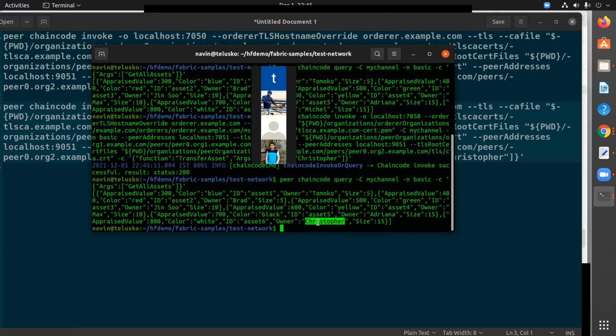But then what if you want to know who is the old user? So basically Hyperledger Fabric maintains two ledgers, right? One is the transaction log and the second one is the world state. So the current state is Christopher. Christopher owns this asset 6, but in the transaction log, you can actually track that this asset belongs to Christopher, but before this, it was belonging to Michael. Before that, it was belonging to Naveen. So you can track all those things.